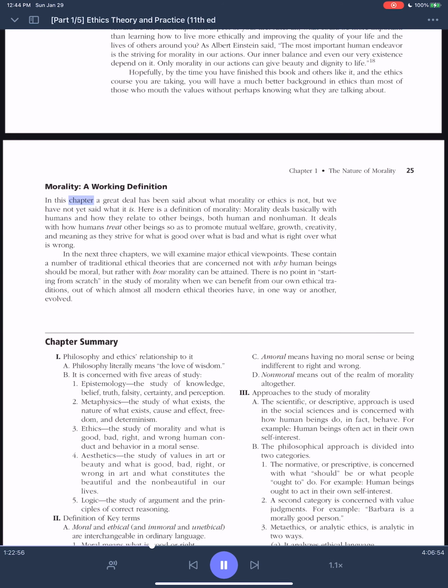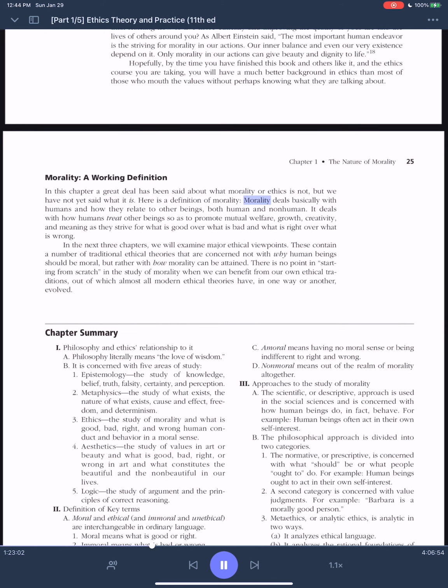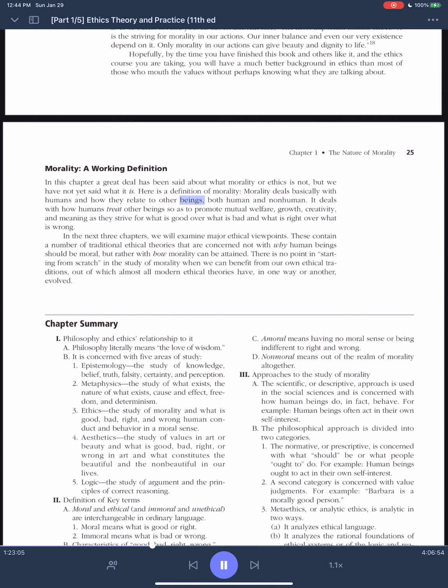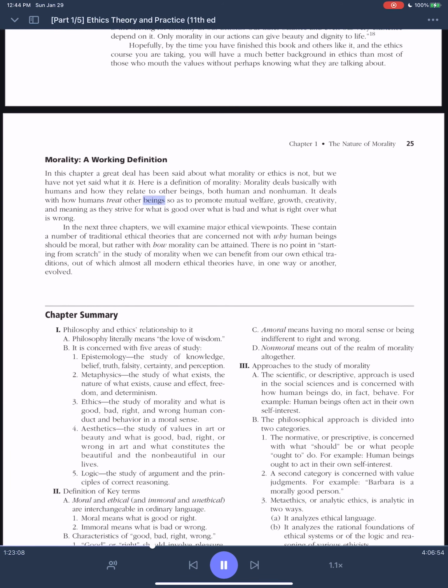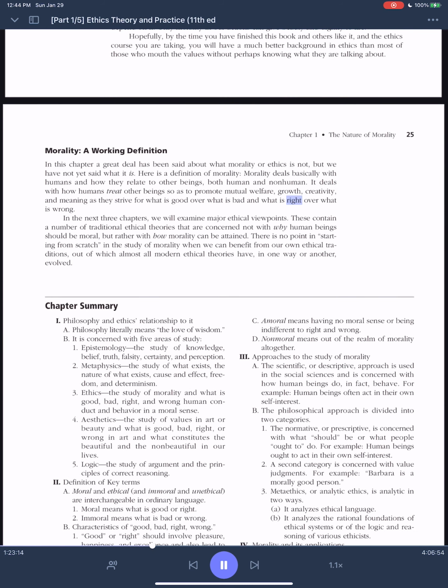Morality, a working definition. In this chapter a great deal has been said about what morality or ethics is not, but we have not yet said what it is. Here is a definition of morality. Morality deals basically with humans and how they relate to other beings, both human and non-human. It deals with how humans treat other beings so as to promote mutual welfare, growth, creativity, and meaning as they strive for what is good over what is bad and what is right over what is wrong.